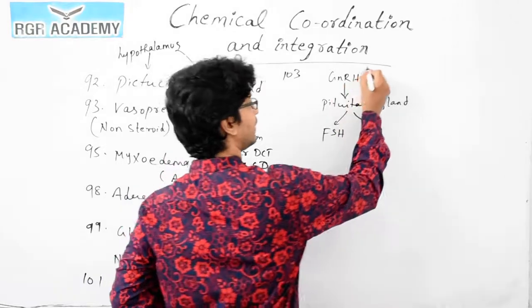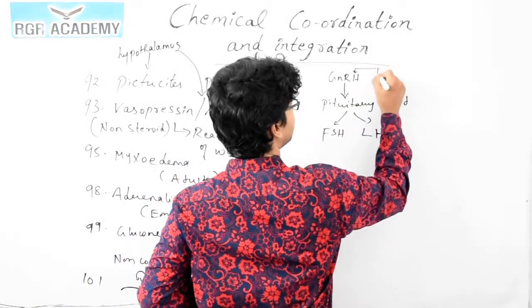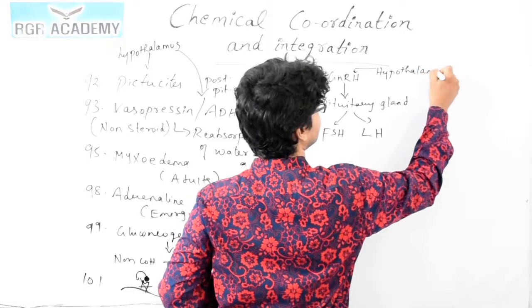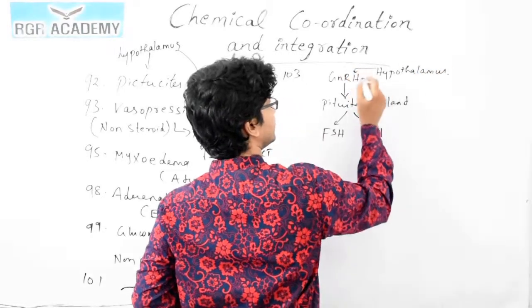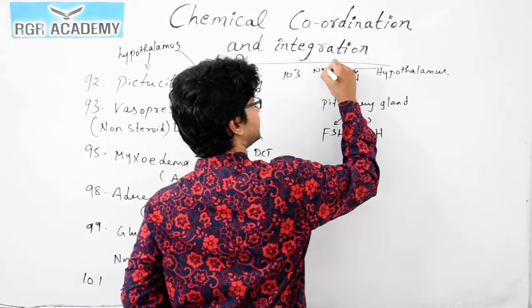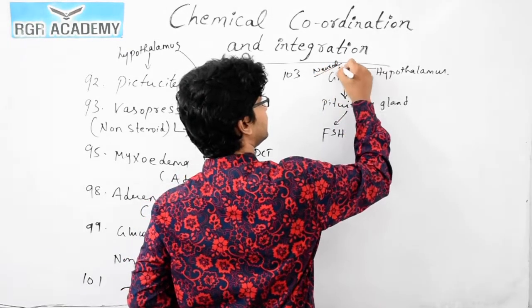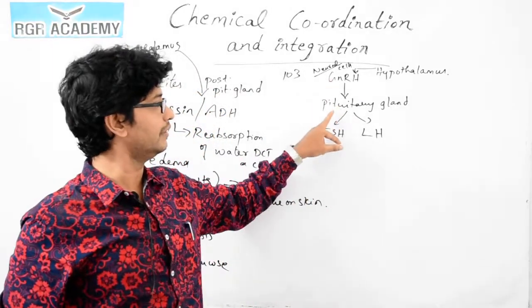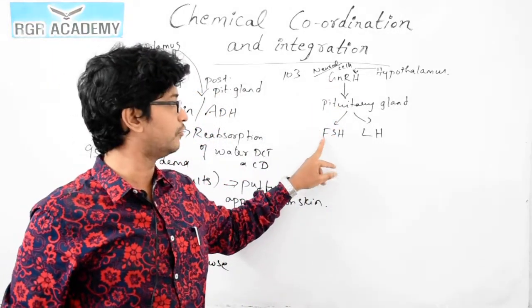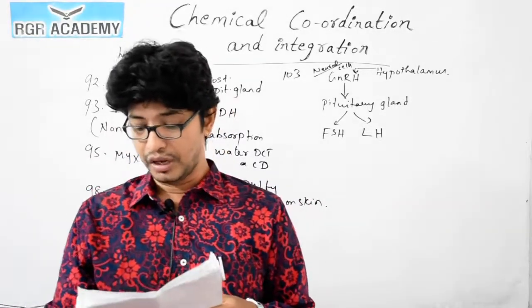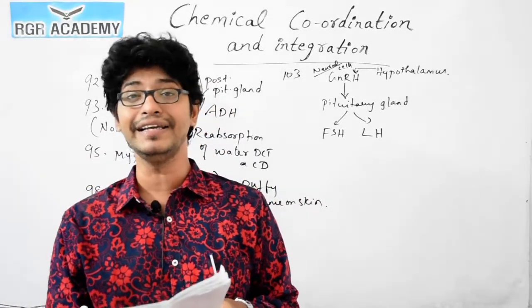Before the GnRH, the prior thing is the hypothalamus. This is by means of neural cells, the specialized axons, which send the signals of the gonadotrophic releasing hormone to the pituitary gland, and this produces follicle stimulating hormone and luteinizing hormone. How does this occur? By means of the anterior pituitary gland.